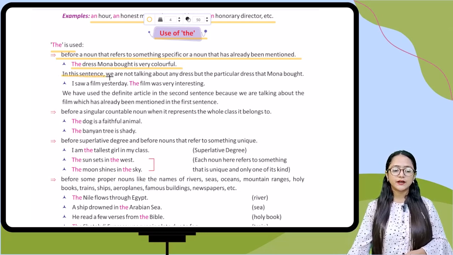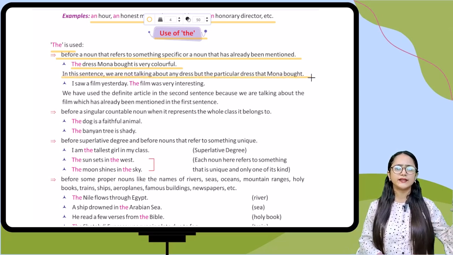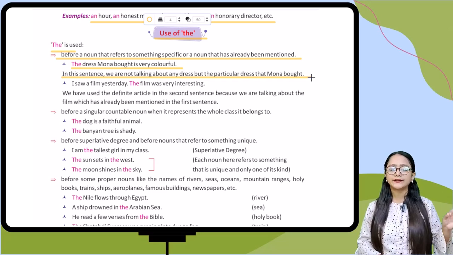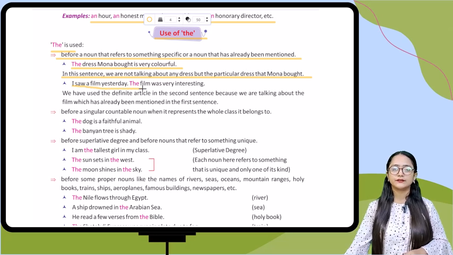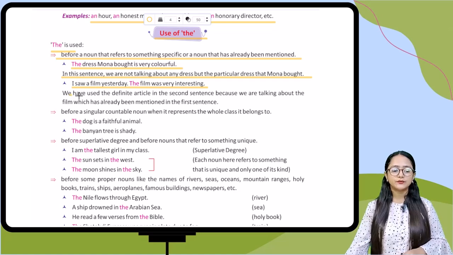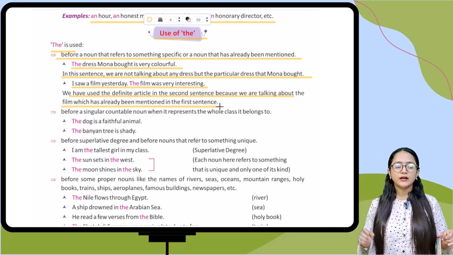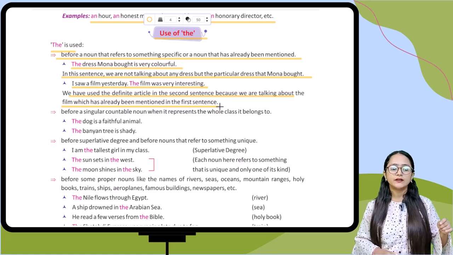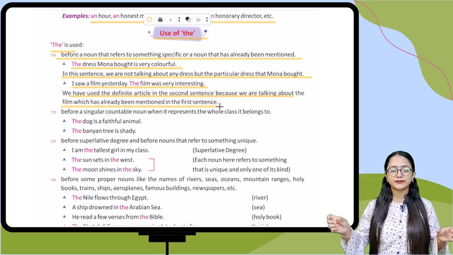In this sentence, we are not talking about any dress, but the particular dress that Mona bought. We are not talking about any other dress. We are talking about that dress only which Mona bought. Now, next example, I saw a film yesterday. The film was very interesting. So here also it is telling you about the particular film. We have used the definite article in the second sentence because we are talking about the film which has already been mentioned in the first sentence. So in the next sentence we are using the.